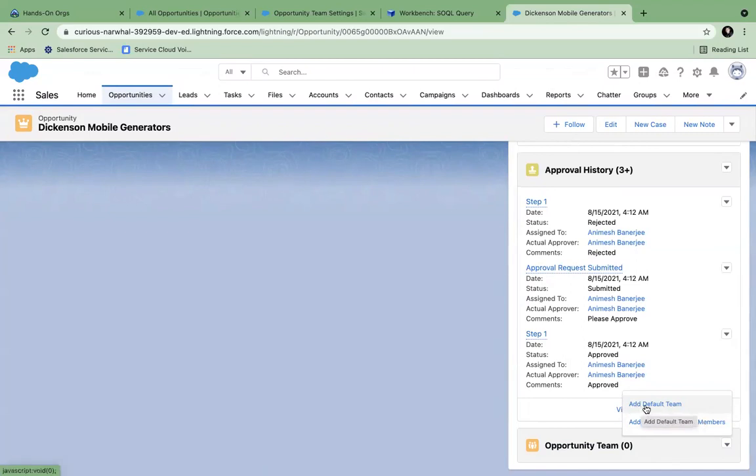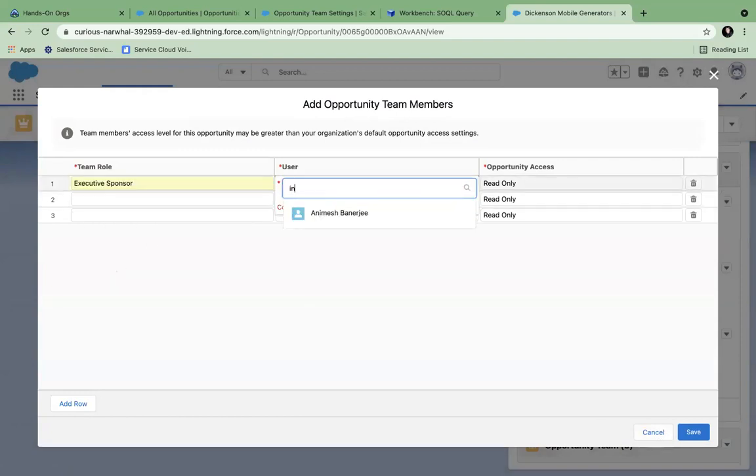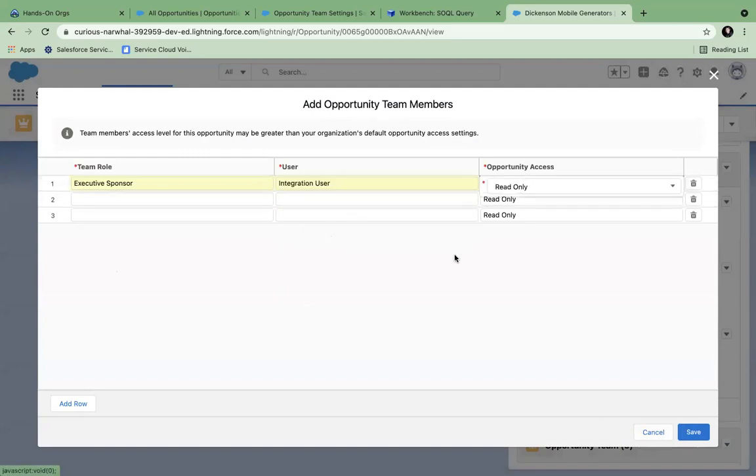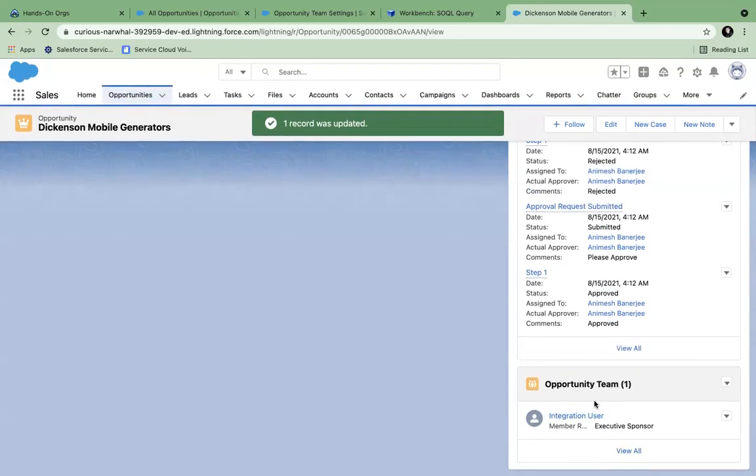Then I can add that default team to this record, or I can individually choose people. I choose executive sponsor, the user is integration user, and this is a read-only permission, and I save it. So I have now created a new team member.